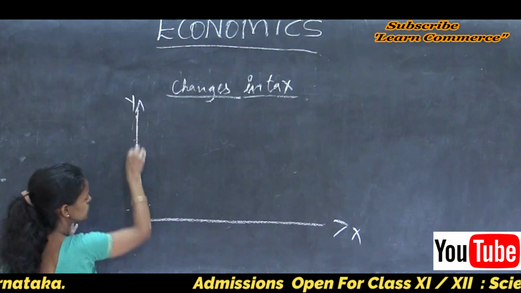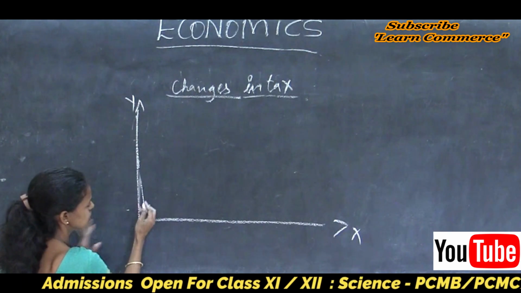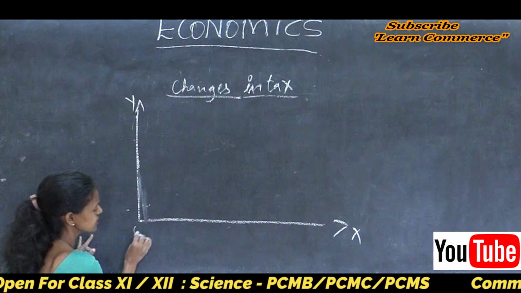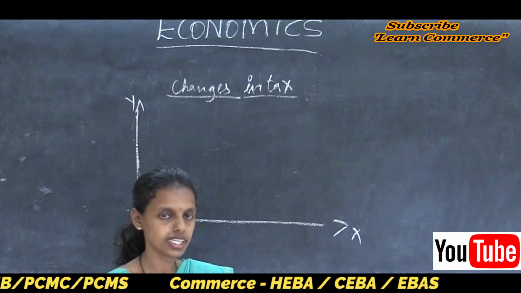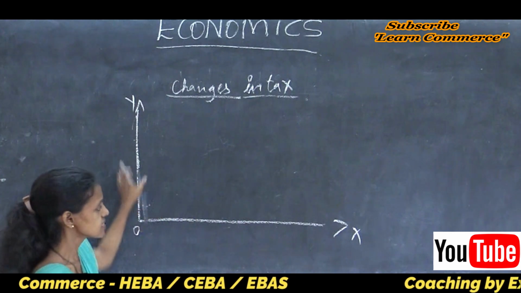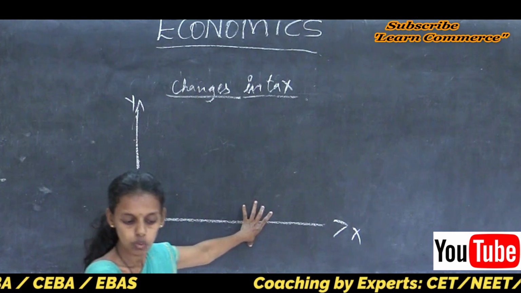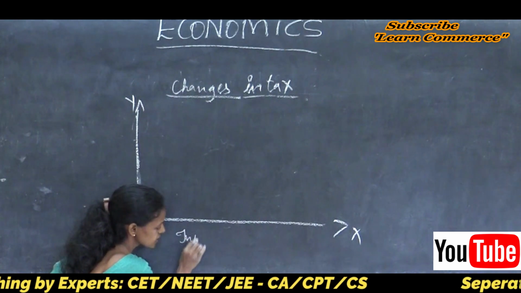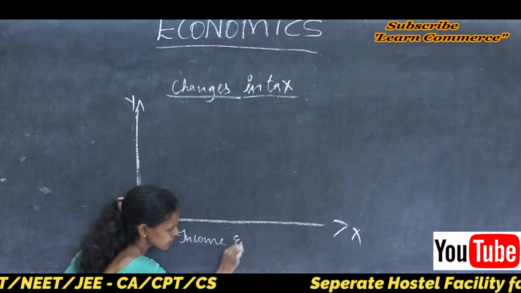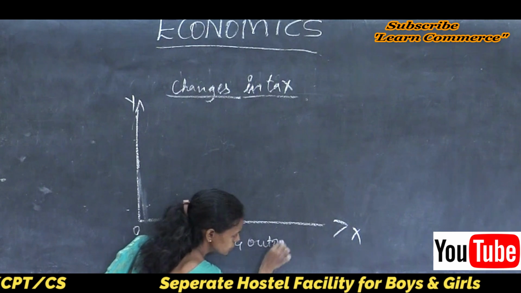Through this figure, you are going to see how, due to the change in the tax rate, the aggregate demand changes. See here, the OX axis represents income and output.